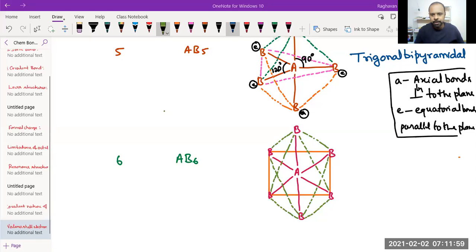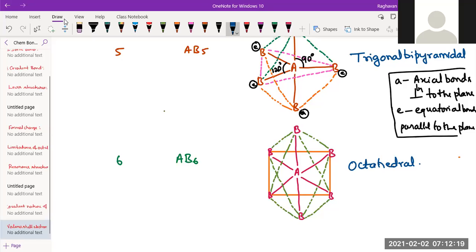So it is an octahedral structure. In this octahedral structure, how many equatorial bonds are there? 4. How many axial bonds? 2. Now I'll mark it. You have to tell me what the bond angle is there. 120 degrees?